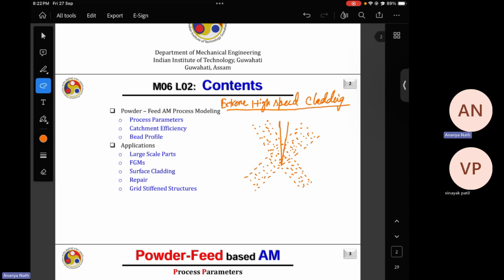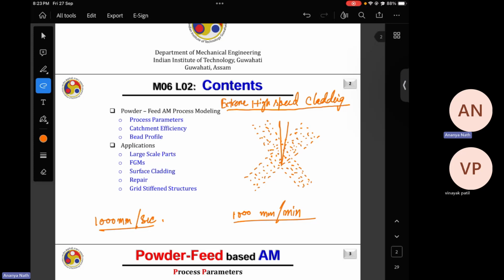If you see the scan speed, in case of LPBF, the scan speed is somewhat 1000 millimeter per second. In case of DED, the scan speed is 1000 millimeter per minute. So it's 60 times lesser. So that's why DED is a slow process. But there is another concept of high speed cladding or extreme high speed cladding.